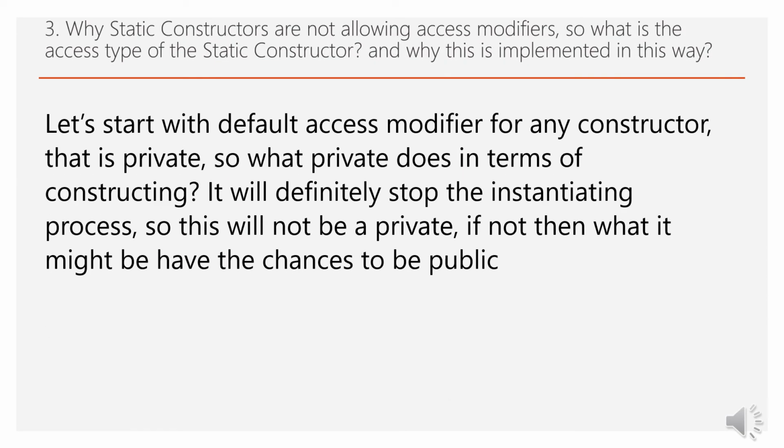On to the next question, why are static constructors not allowed access modifiers? So what is the access type of the static constructor and why is it implemented this way? The answer is, let's start with the default access modifier for any constructor. That is private. What does private do in terms of constructing? It will definitely stop the instantiating process. So this will not be a private one. If not, then what might it be? There are more chances that the access modifier type of this constructor is public.